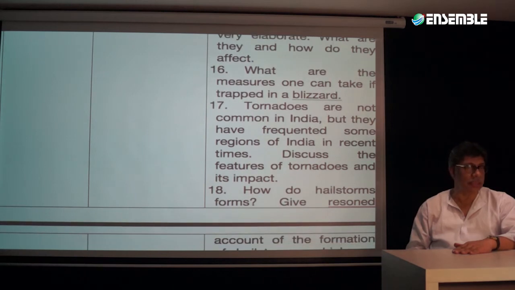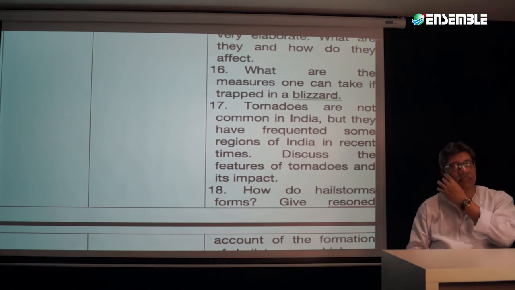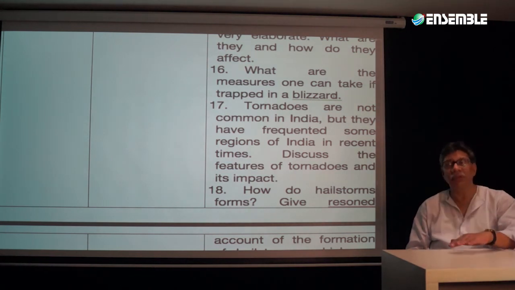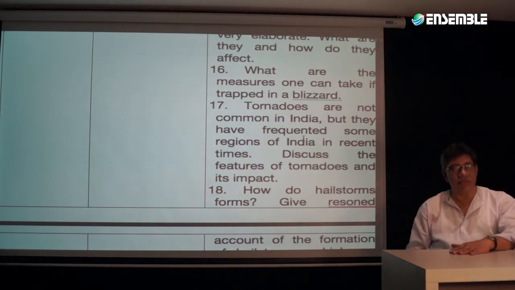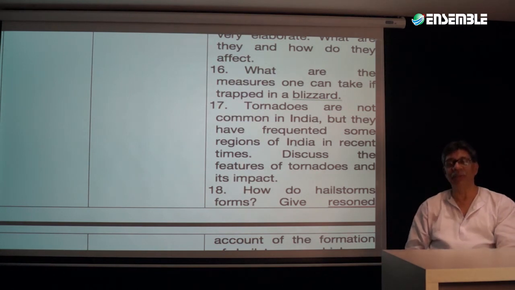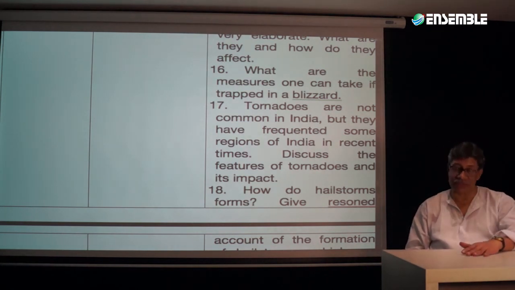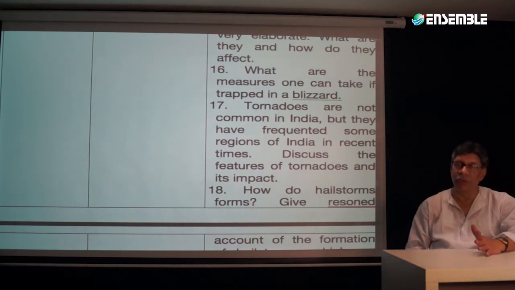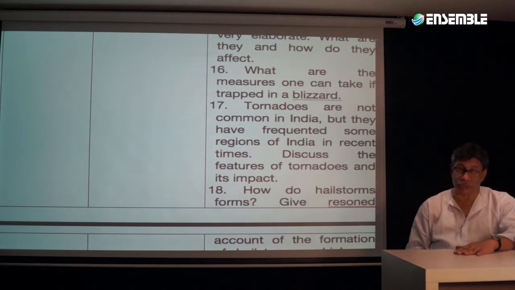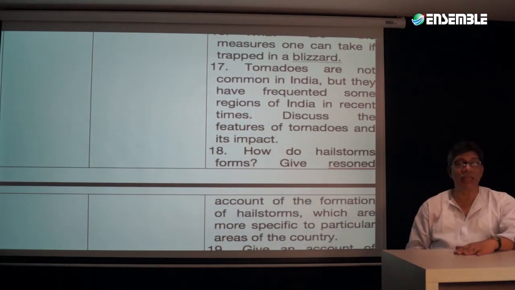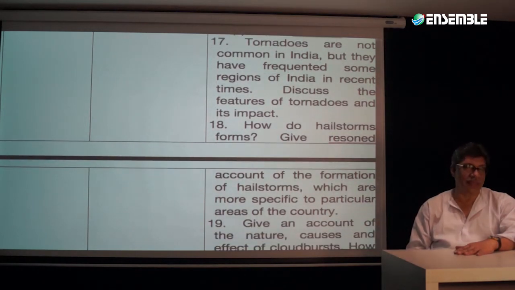Tornadoes are not common in India, but they have frequented some regions of India, because they did go on to affect some portions of Maharashtra. They did go on to affect one of these portions some time back, as was reported by some villagers. And because there were some villagers reporting it, we assume that it must have been correct of sorts. Otherwise, maybe this can turn out to be fake news, a work of Photoshop, and maybe some of this type of artificial intelligence as well.